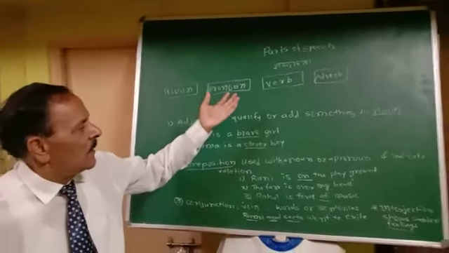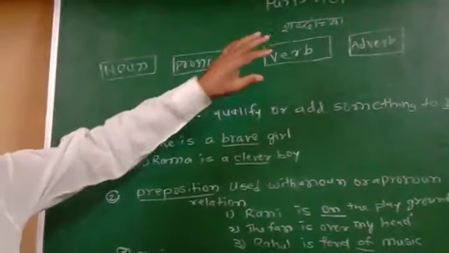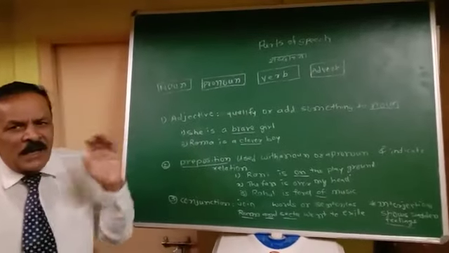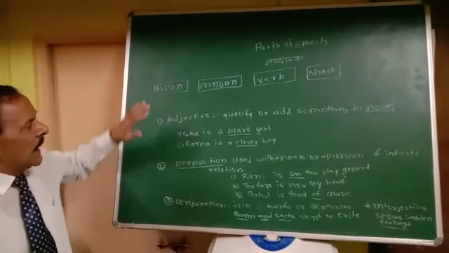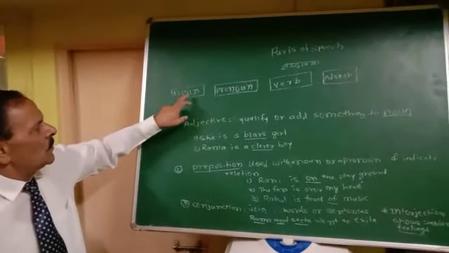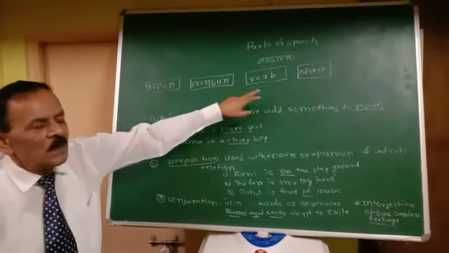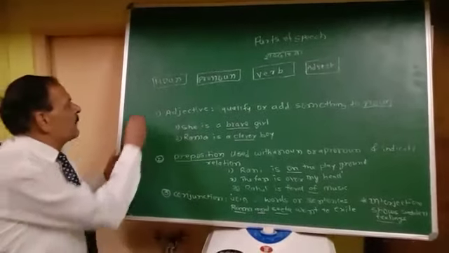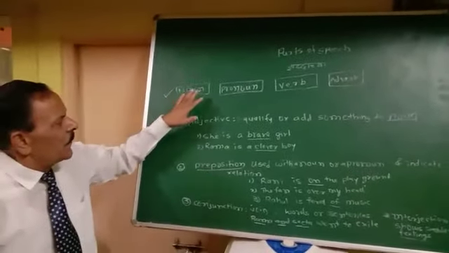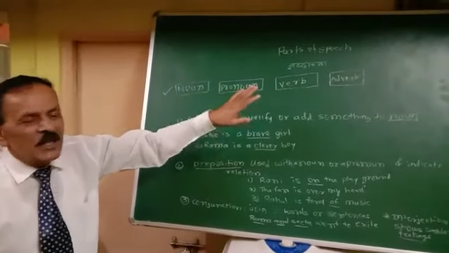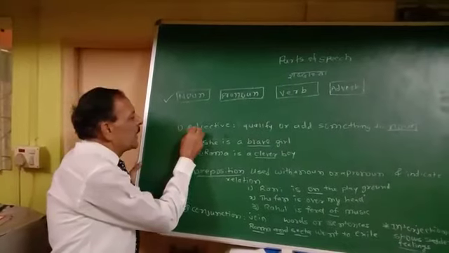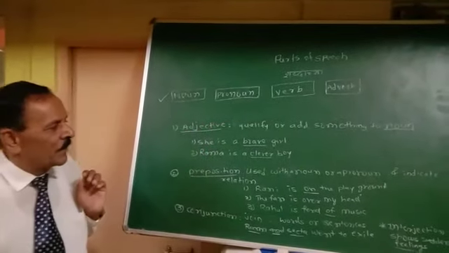We are in the study of parts of speech. You see, I have already explained there are 8 parts of speech: noun, pronoun, verb, adverb, and we have already studied 4 of the parts of speech in detail. Today we have to proceed to adjective.